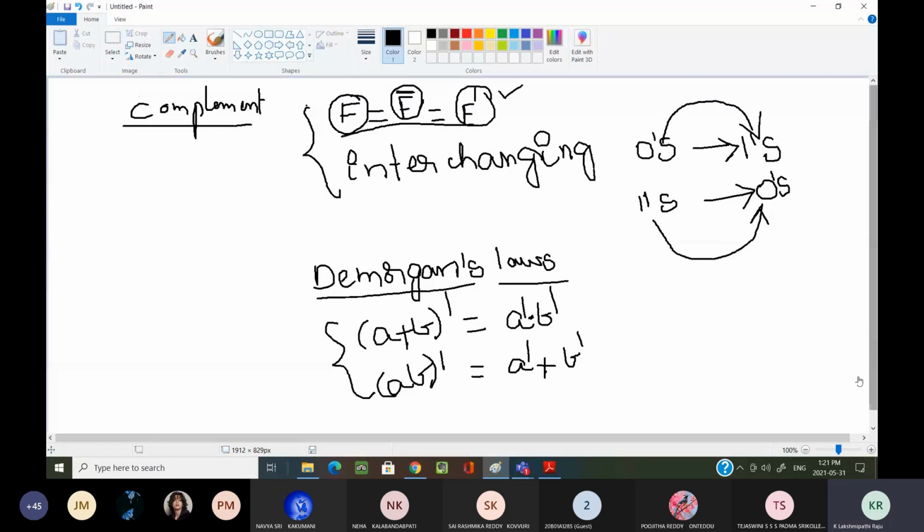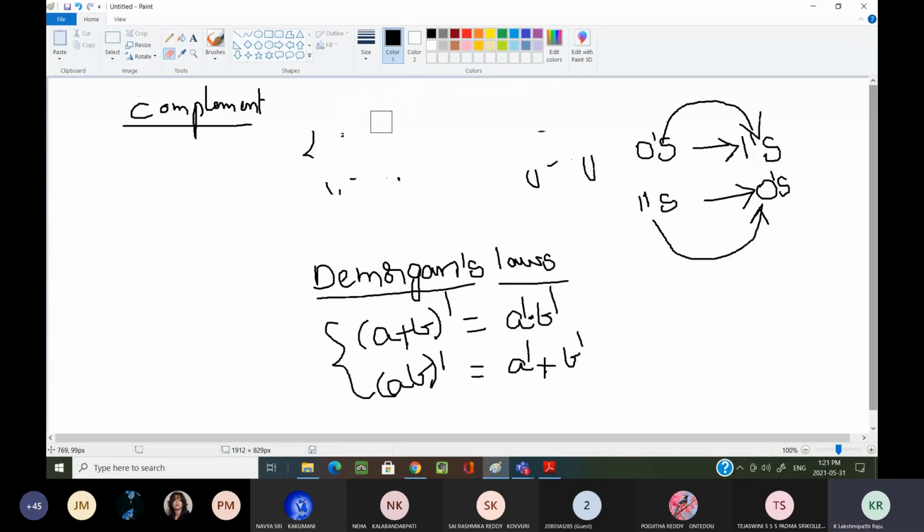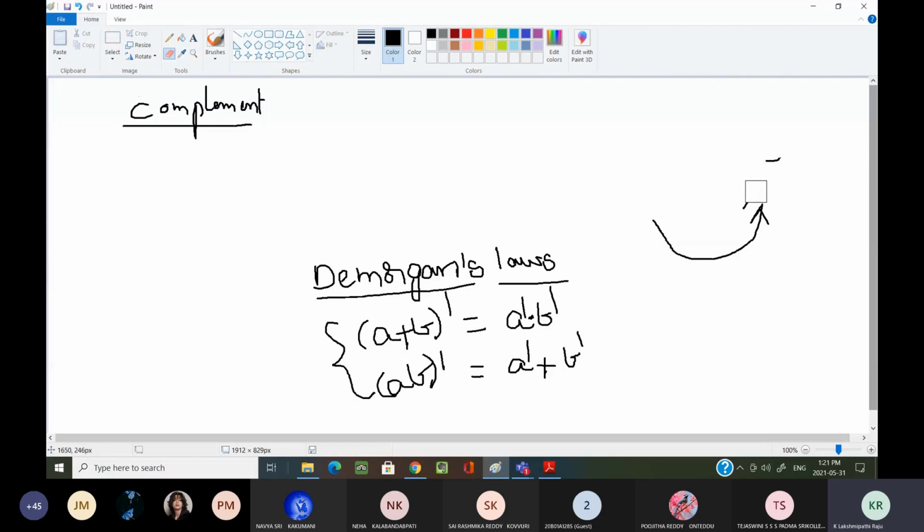The complement of a function may be derived algebraically through De Morgan's law. That is the definition of the complement of a function f.